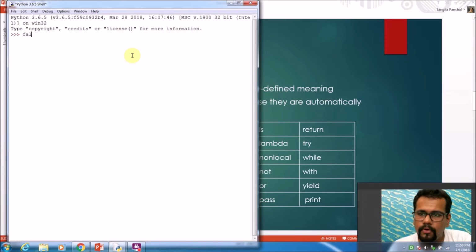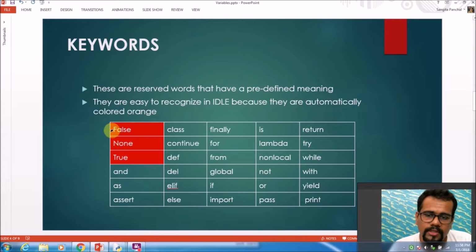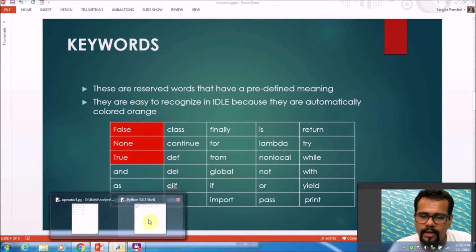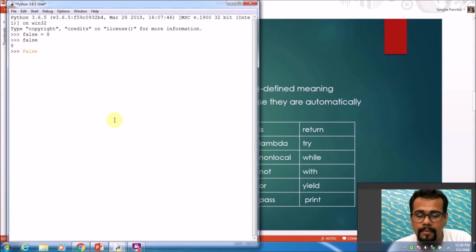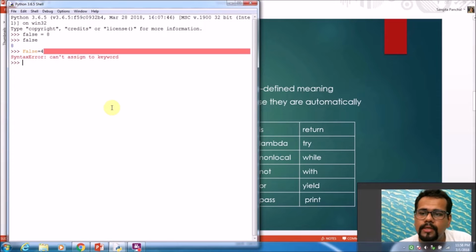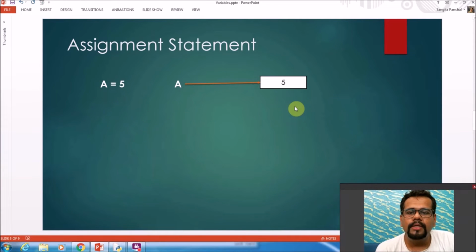Now if I give false a value 8, it will give me the output 8, since false in small letters is not the reserved keyword. The reserved keyword False starts with a capital F. So if I write False with a capital F and assign it a numeric value of 4, it will give me a syntax error and say that it can't assign to a keyword, because it recognizes False as a keyword. This is also color coded as orange in Python IDLE, so we can't give it any value.